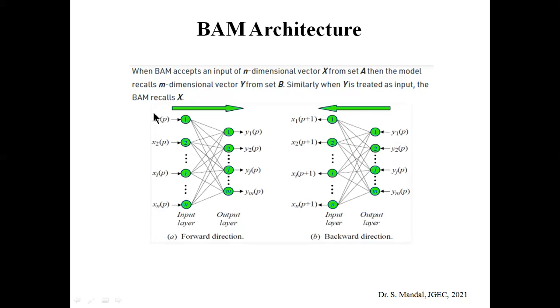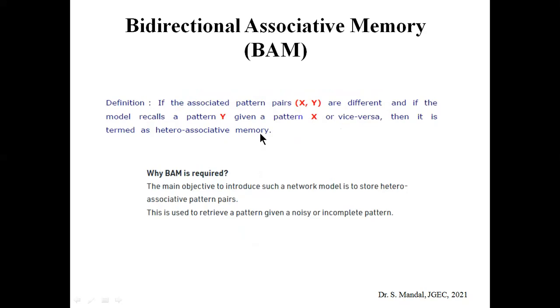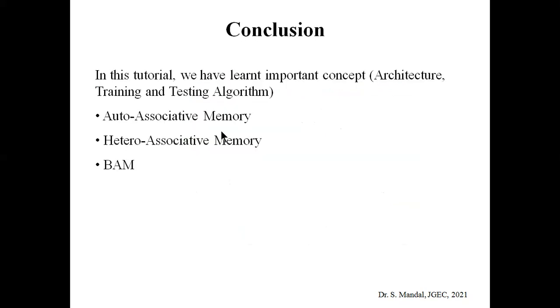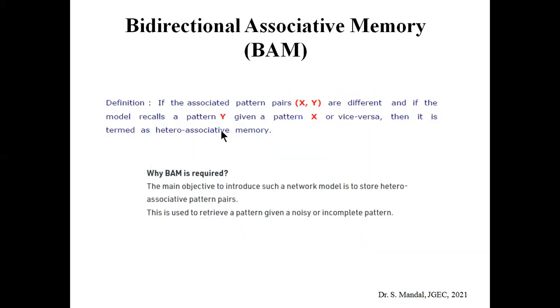So when x is given, if we get y, and when y is given, if we get x, then we call it the BAM architecture, and it is very useful for error detection. When noisy input data is given, the BAM architecture works very correctly.